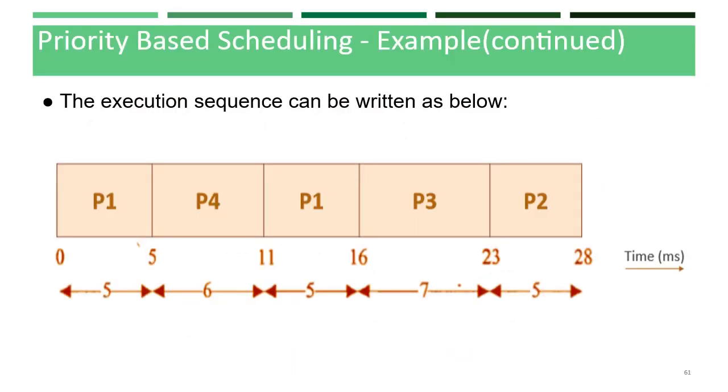The execution sequence can be written as below. P1 starts its execution on the priority basis. After 5 milliseconds, the priority of P4 is highest compared to P1. Therefore P1 is preempted and the schedule goes to P4. P4 completes its execution. On priority basis, next is P1. P1 executes for 5 milliseconds. Then the priority is given to P3 and P2.